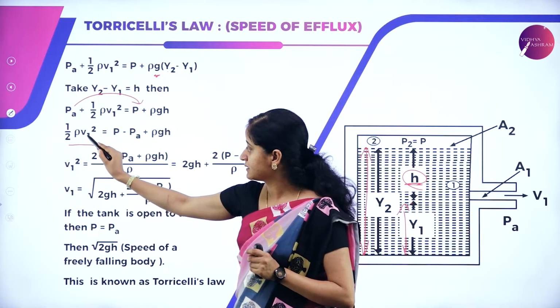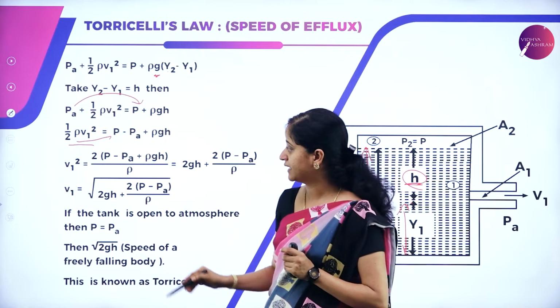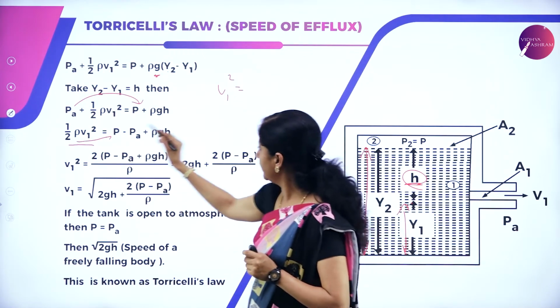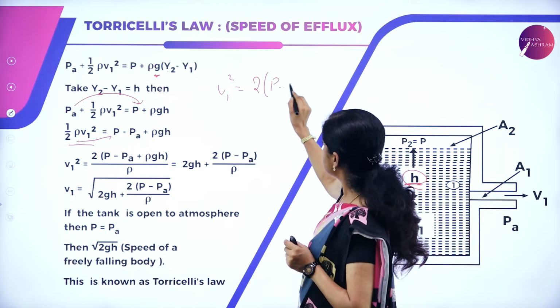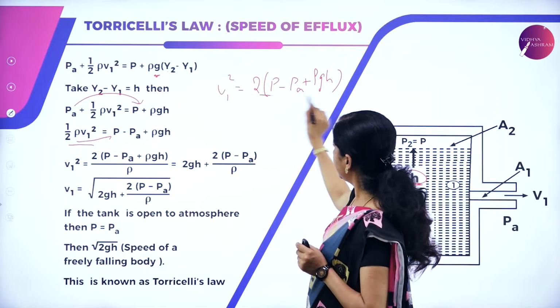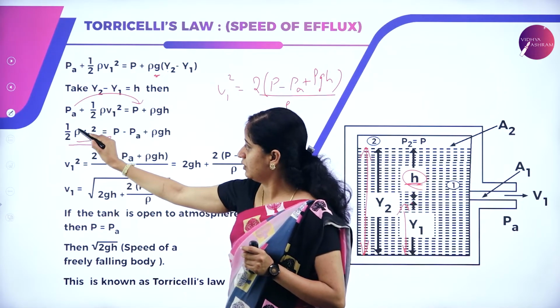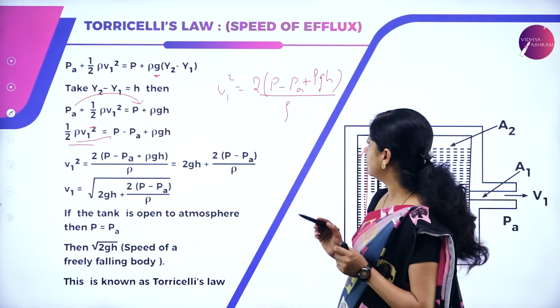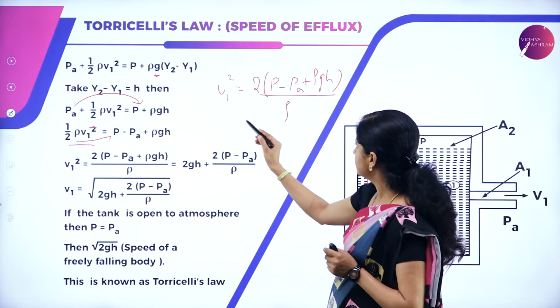So, V1 square is equal to, this 2 gets cross multiplied here. So, we get V1 square is equal to 2 into P minus Pa plus rho g H, divided by rho, because here we have rho multiplied with V1, and when it comes to the other side it goes to the denominator.